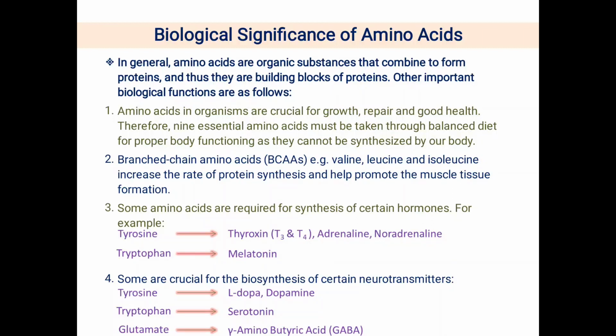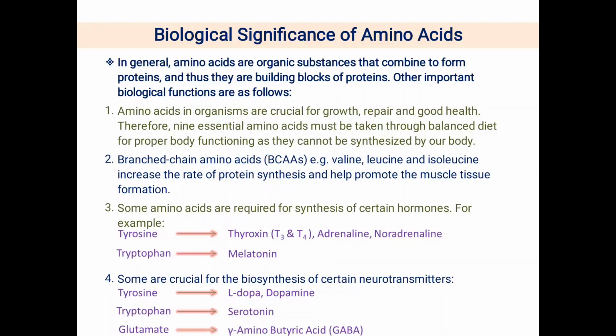It is said that our body is composed of protein, carbohydrate and lipids, but proteins are the building blocks of our body. And what are the building blocks of proteins? Amino acids are the building blocks of proteins. Therefore amino acids are very crucial for the growth, repair and good health of the organism.